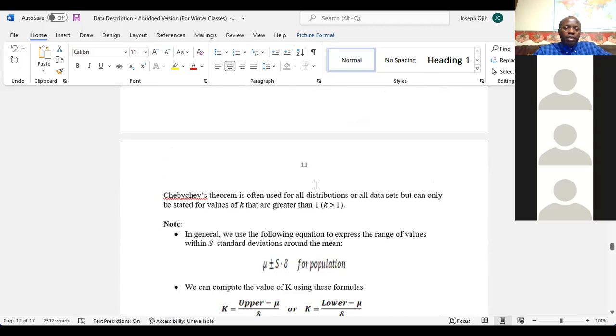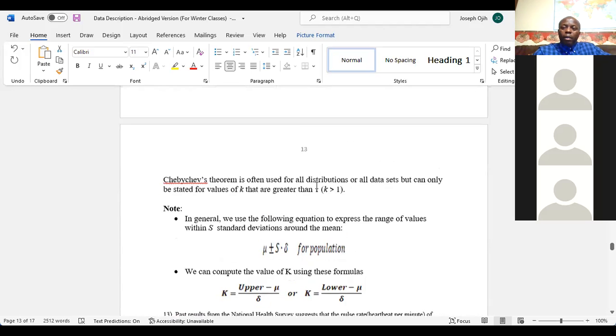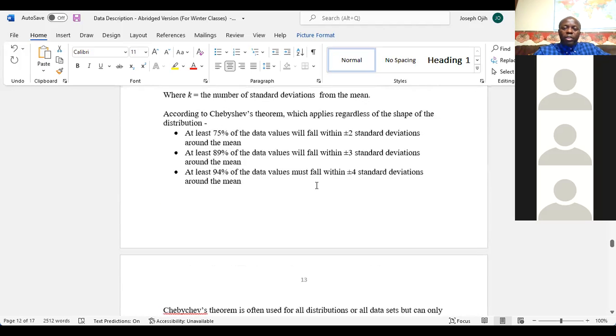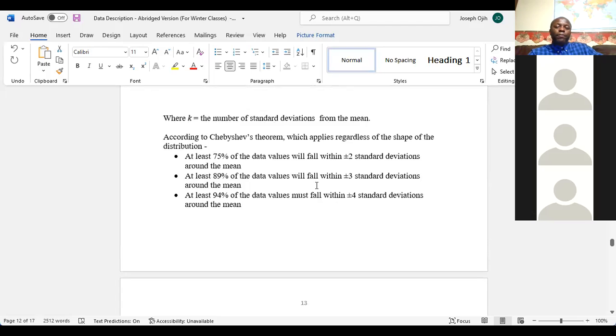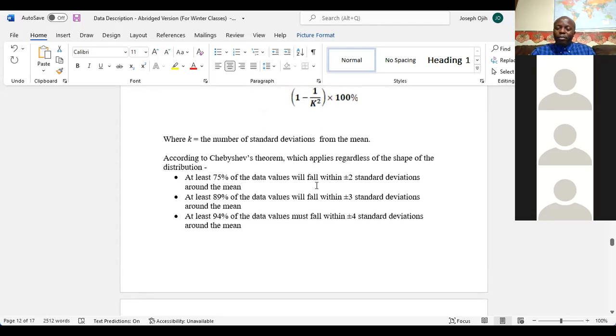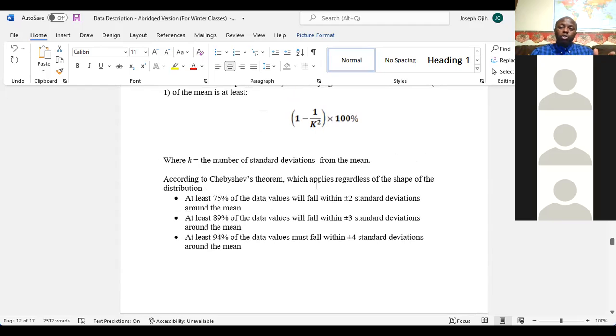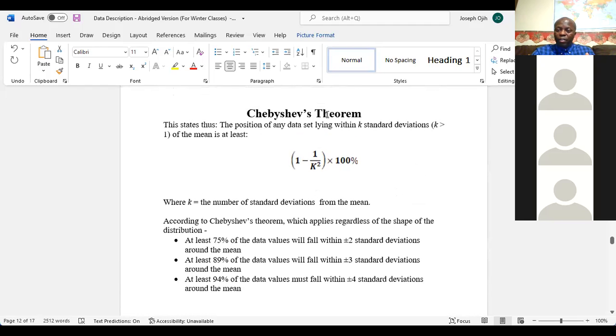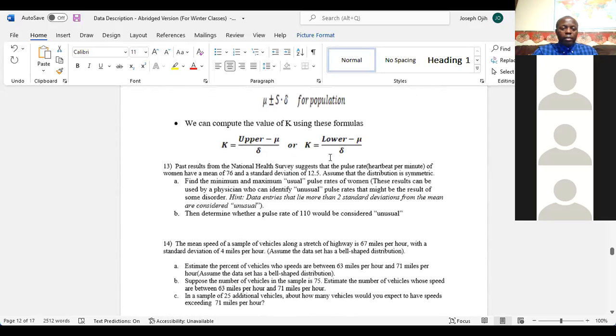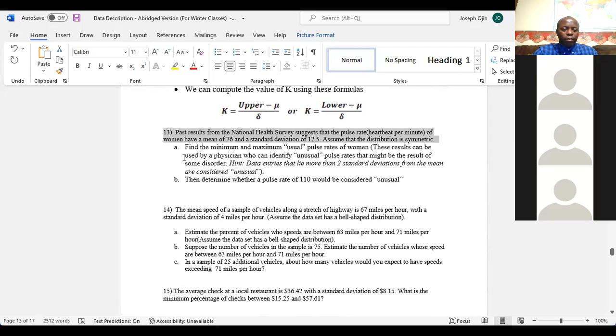Now let's apply this. Before we apply it, I want to say one more thing. If the question does not mention that it is normal or symmetric, then don't use the empirical rule, use Chebyshev. But if it's mentioned normal or symmetric, use the empirical rule. Now, let's start. The first example we'll do is this one.